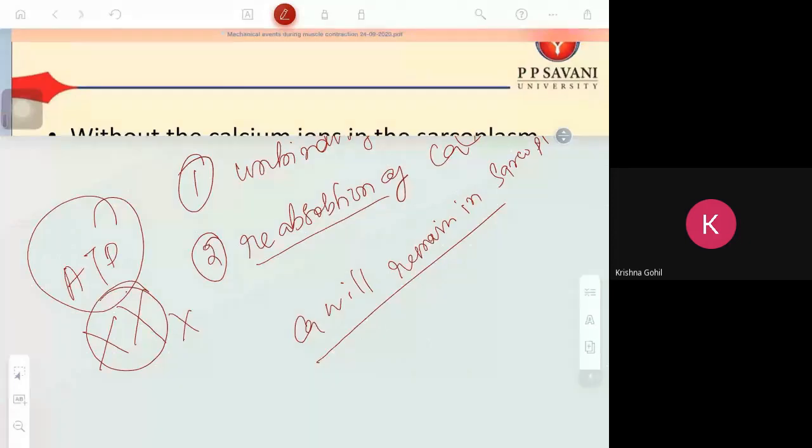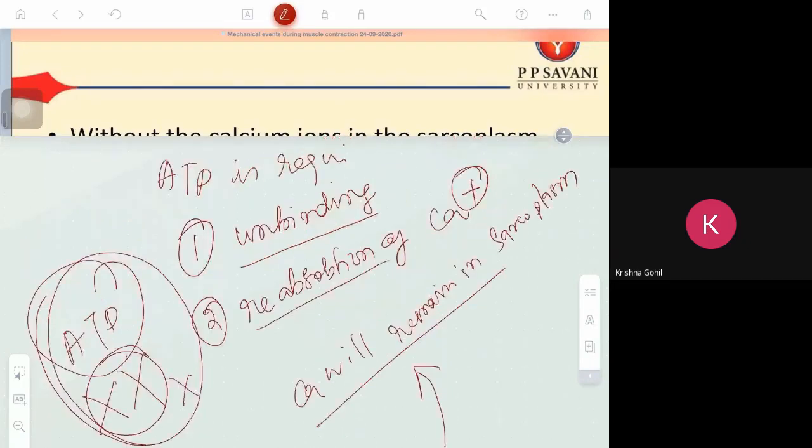When it remains exposed, the myosin will remain bound with the actin. So the contraction will remain. The muscle will not relax. So for relaxation, calcium should be reabsorbed. ATP is required for two processes: one is unbinding and second is reabsorption of the calcium.